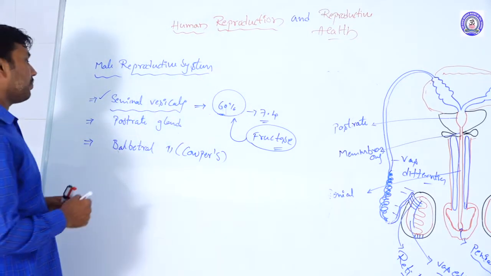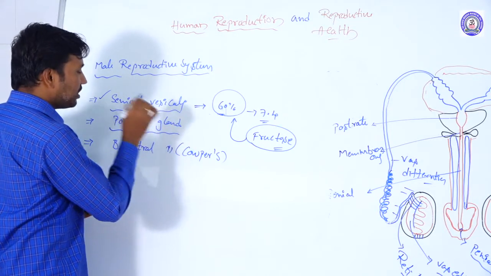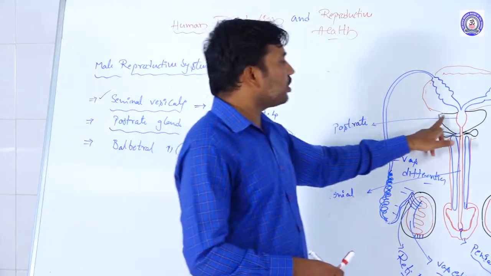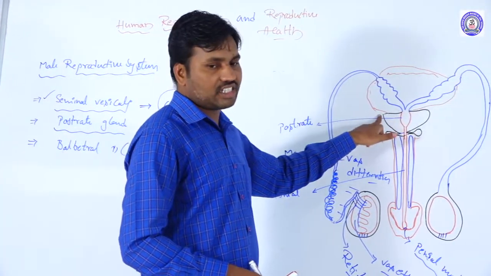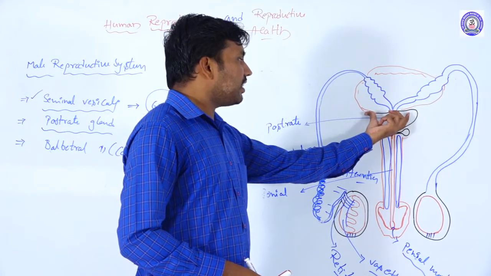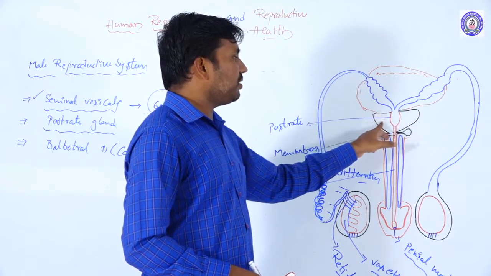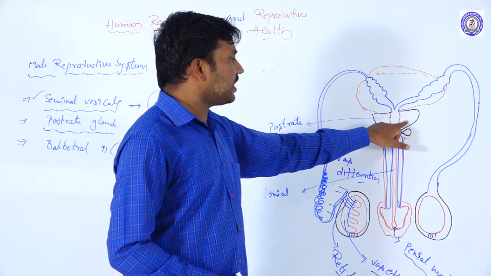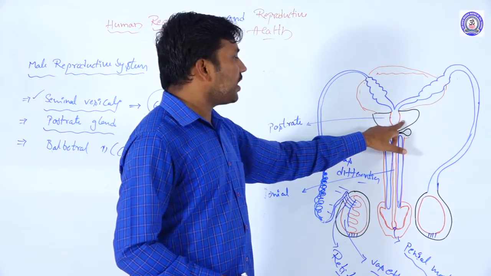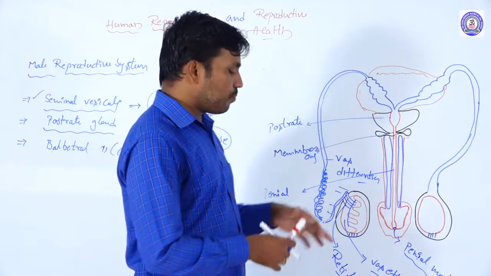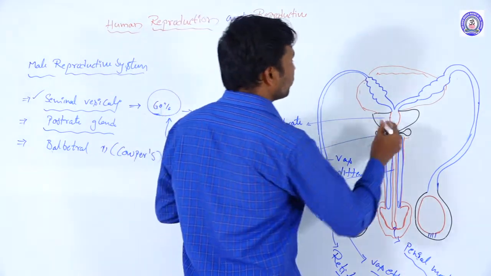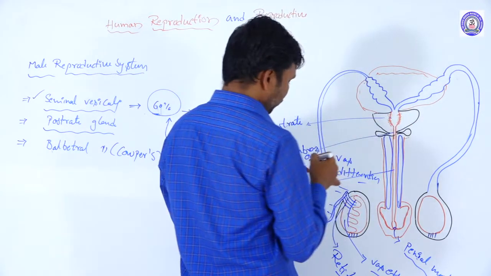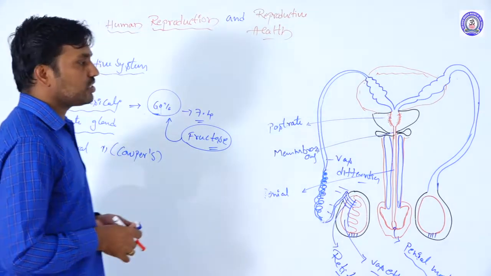Their secretions we are taking. And then the next one is the prostate gland. Where is the prostate gland presented? On both sides of the prostatic urethral region, a leafy glandular structure surrounds it, called the prostate gland. The prostate gland opens into the urethra by a number of fine tubes into the prostatic urethra.